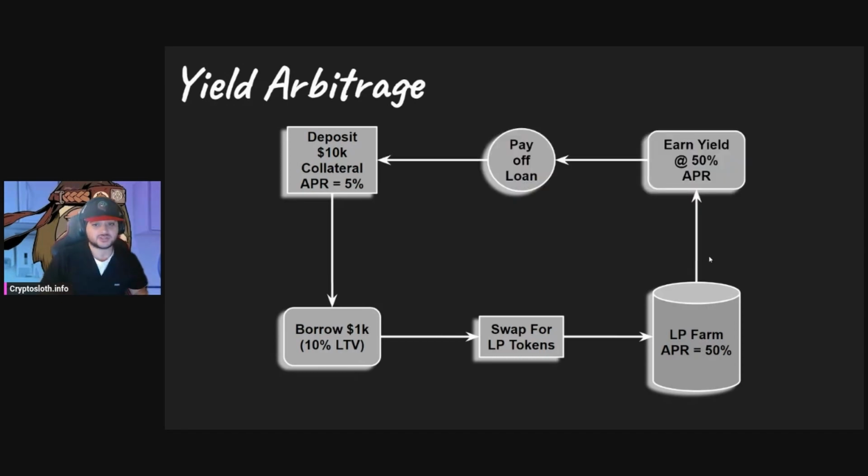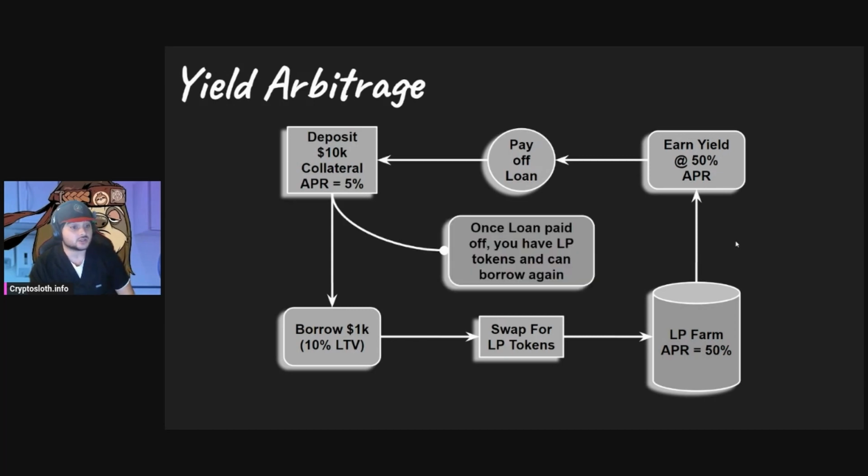So you're earning 50% APR, you're earning, say, fees, and let's say this one has an incentive token attached to it. So you're earning an emission of a certain token that you can sell to pay off your loan. Now, over time, as you make payments every time you get emissions, eventually your loan is going to be paid off, because the yield that you're earning is higher than the accrued interest on the debt position that you have. Once that loan is paid off, you're going to have LP tokens sitting in that pool, earning you interest, and no debt in the future.